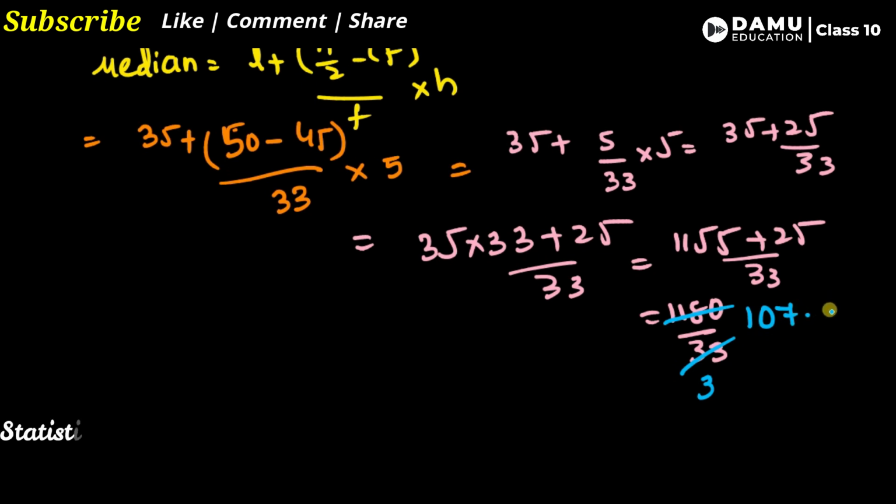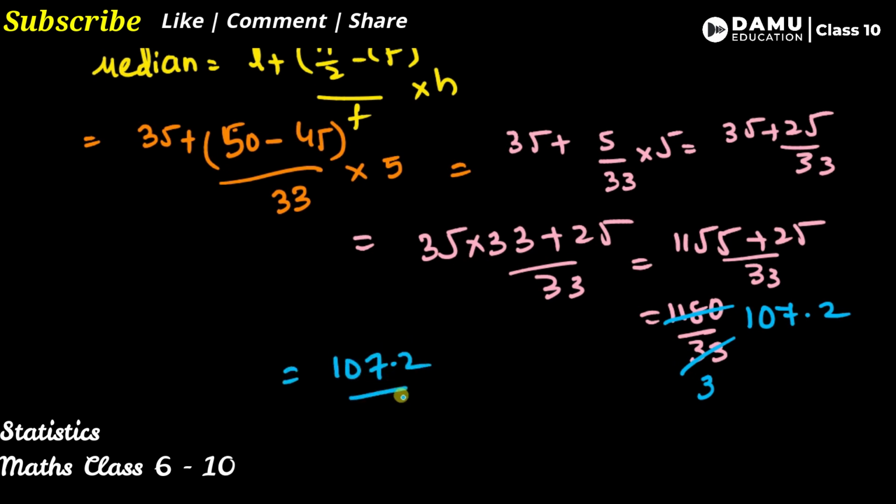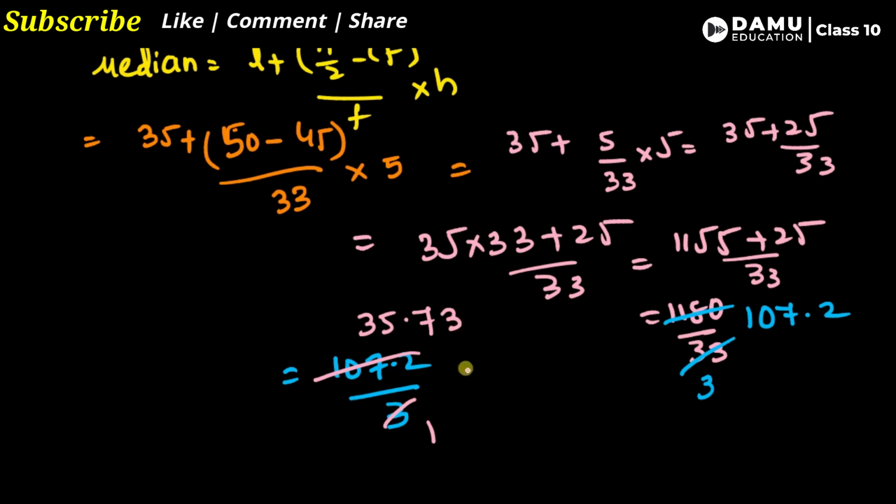We will get 0.33, then 2s are like that. So 107.2 by 3. Let's cancel with 3. We will get it as 35.73 and so on.